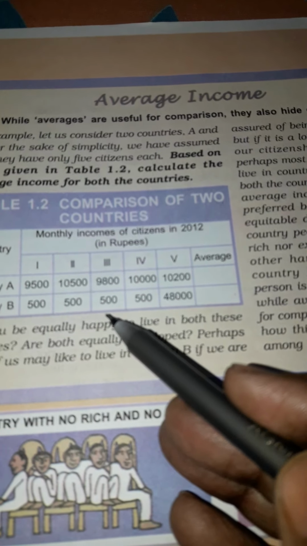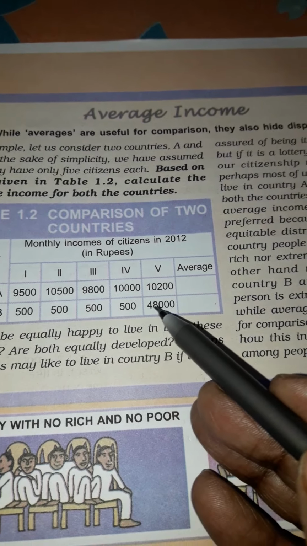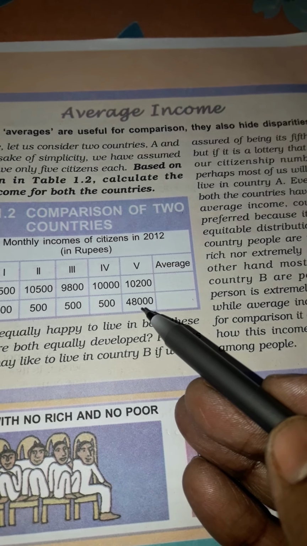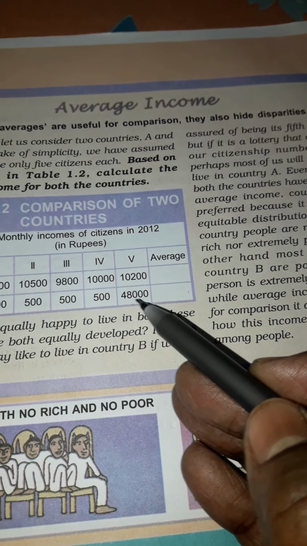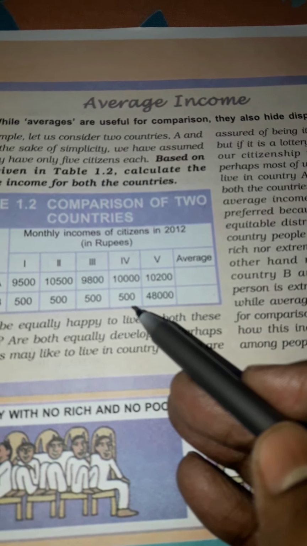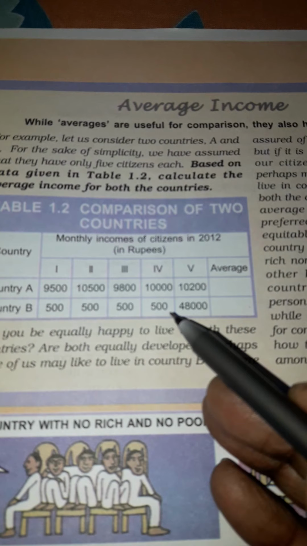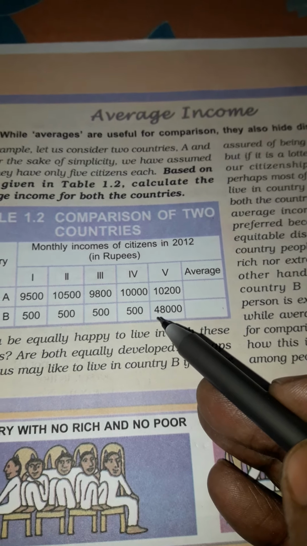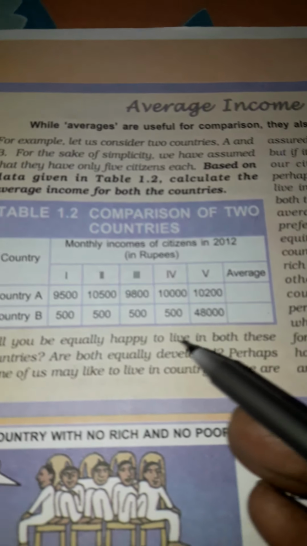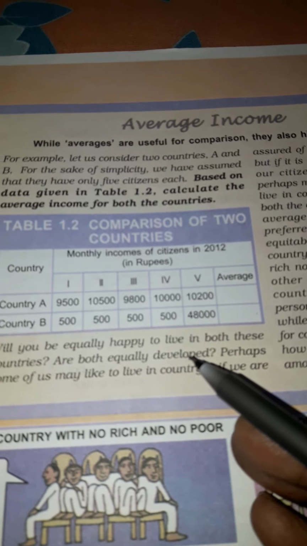But in country B, 4 of the citizens are earning equal, and only one citizen is earning more than enough, 48,000, and the rest are earning only 500 rupees each. So 4 people are earning 500 rupees each, while the fifth person is earning 48,000 alone. Will you be equally happy living in both the countries?